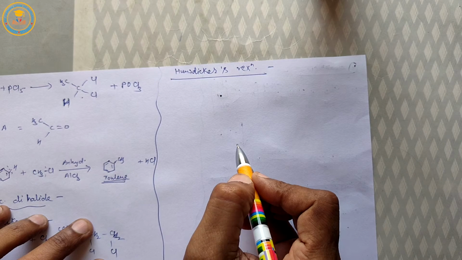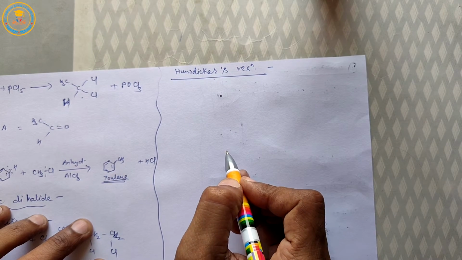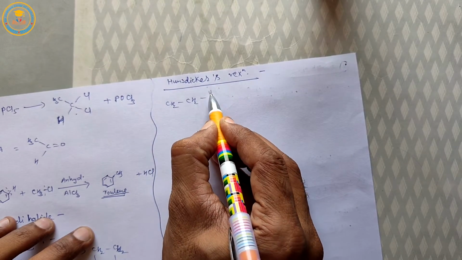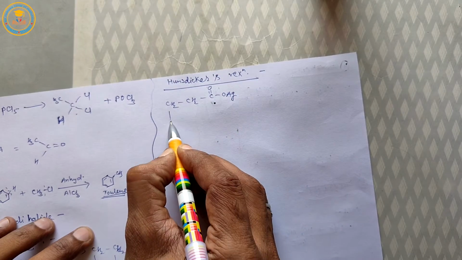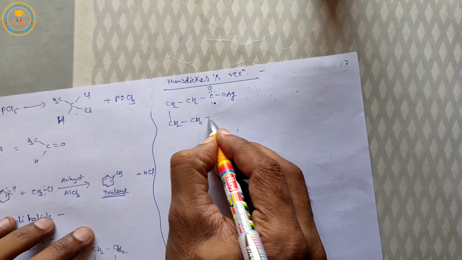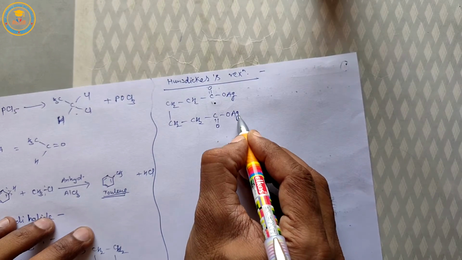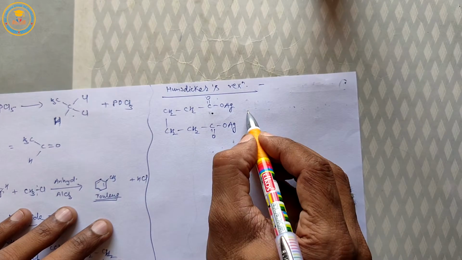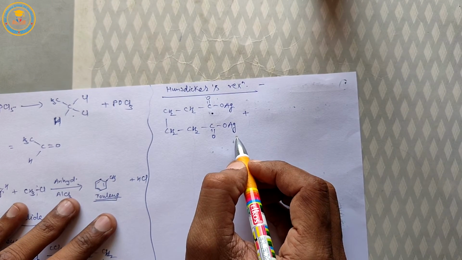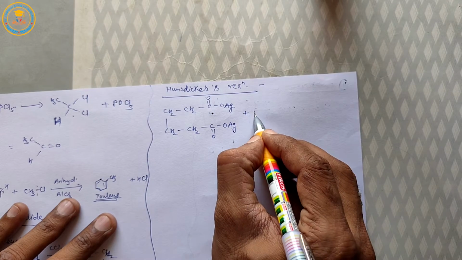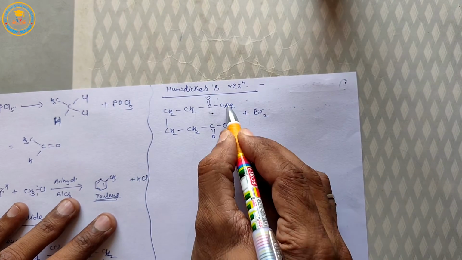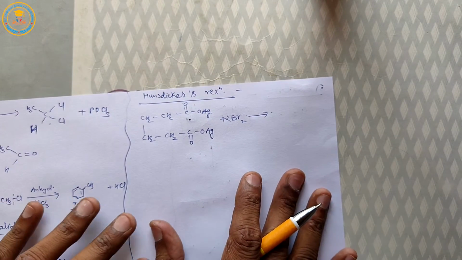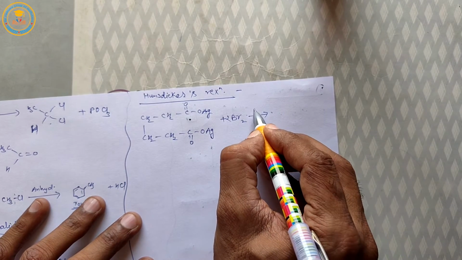This is known as Hunsdiecker reaction. For example, it is a silver salt of dicarboxylic acid when it is treated with Br2. Here, two Ag atoms are present, so two Br2 molecules participate in presence of CCl4.